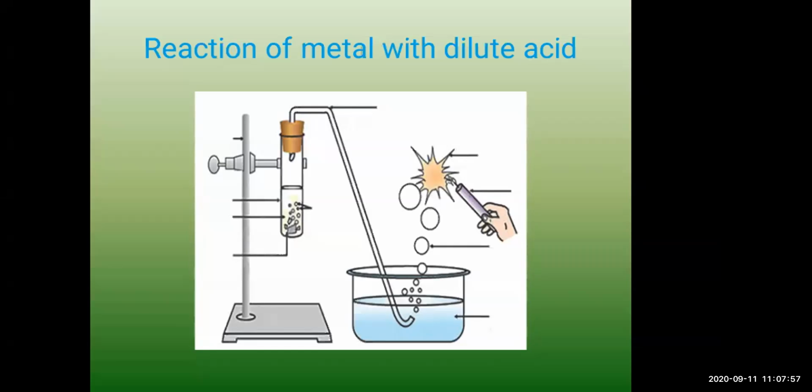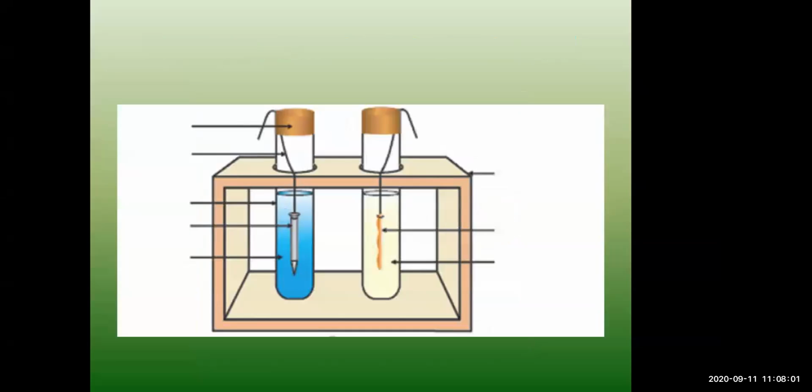Next, reaction of metals with salts of other metals. Here you can see the diagram which shows the reaction of metals with solutions of salts of other metals. What apparatus you need: a copper wire, an iron nail, and a beaker or big test tube. The chemicals needed are aqueous solutions of ferrous sulfate and copper sulfate.